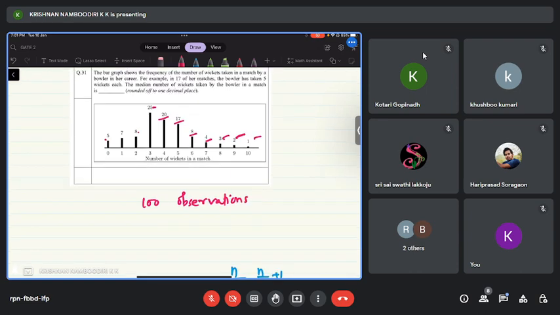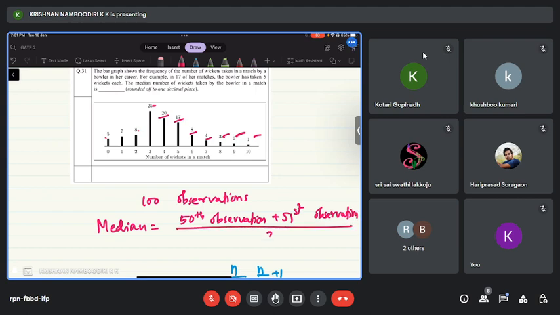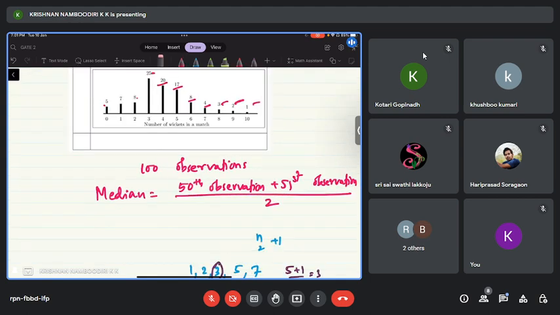Okay. So 100 observations means the median is equal to the 50th observation plus the 51st observation divided by 2. So this is the median because 100 is an even number.